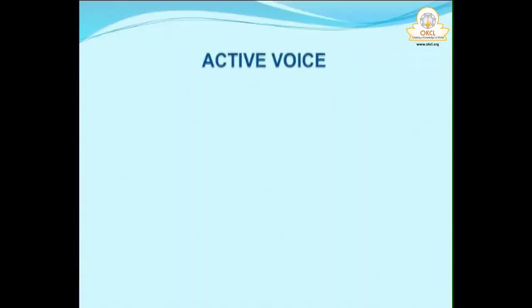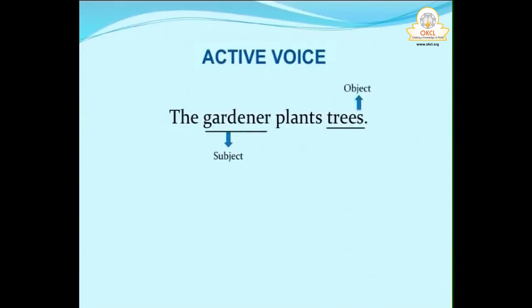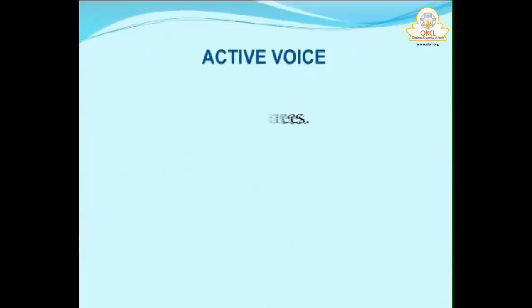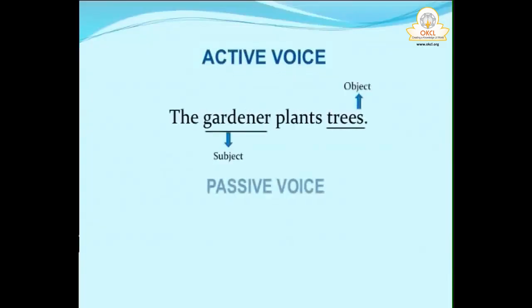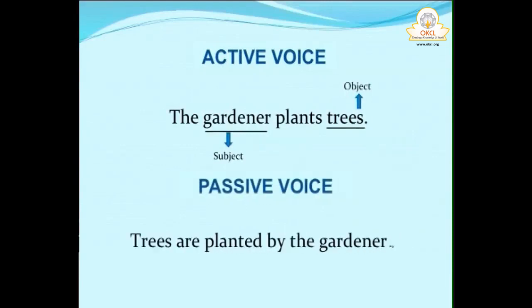For example, take simple present. If a sentence is in simple present, the gardener plants trees. Here gardener is the subject, trees is the object. So what happens in active to passive: the object becomes the subject, and the subject becomes the object, without changing the meaning. Meaning should not change. The gardener plants trees becomes trees are planted by the gardener. This is simple present.